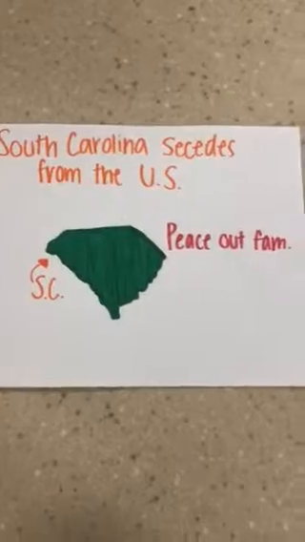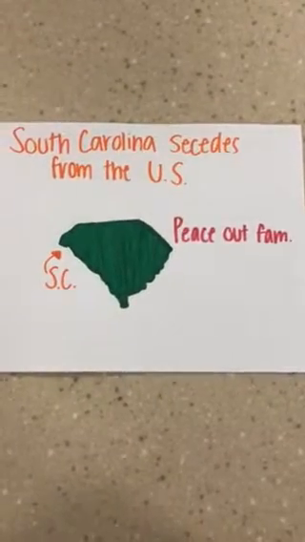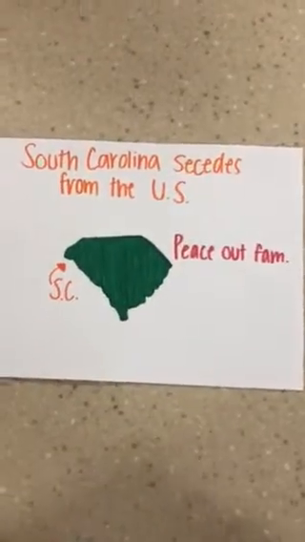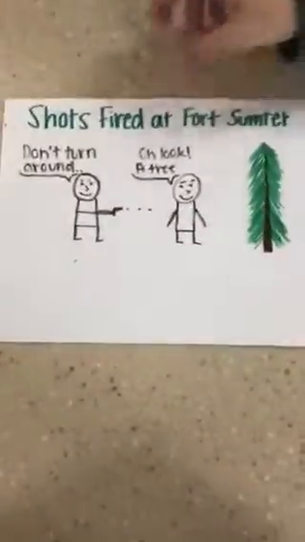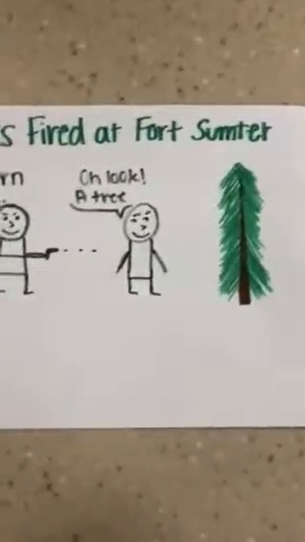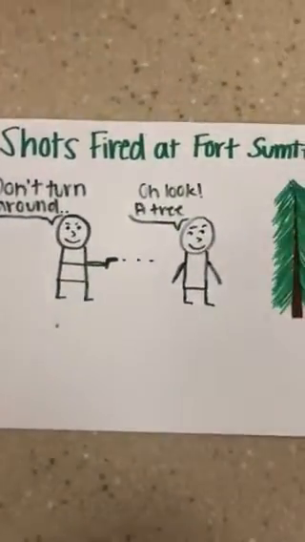After Lincoln was elected president, South Carolina secedes, being the first state to secede. With South Carolina seceding and Southerners being upset about Lincoln being president, Civil War broke out. The first shot happened at Fort Sumter. And those are the causes of the Civil War.